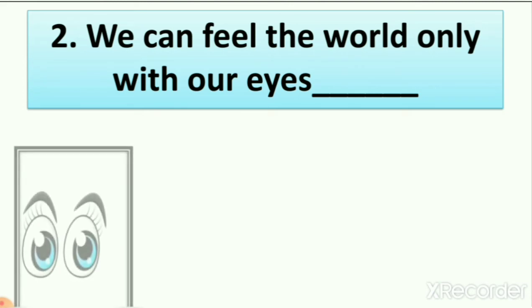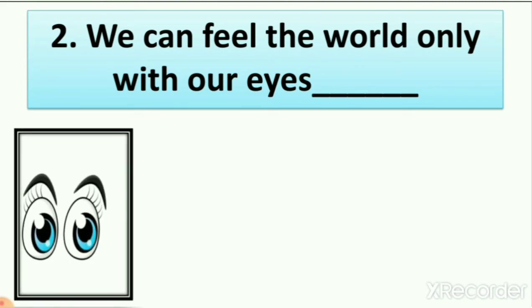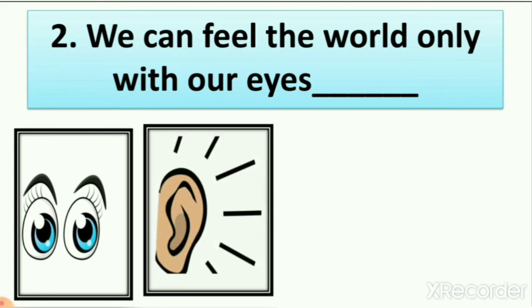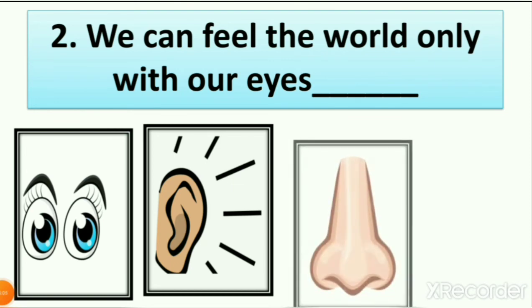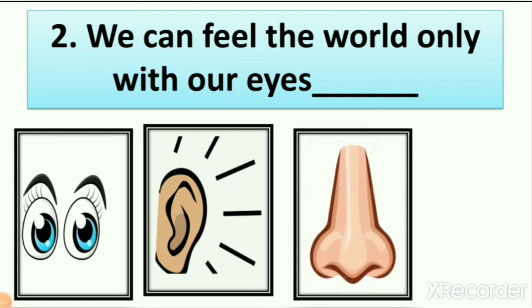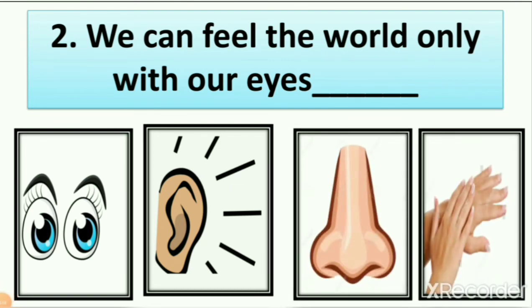So here you can see first sense organs. So we have eyes, we have ears, then we have nose and skin. So these are 4 sense organs: nose, ears, skin and eyes, right?